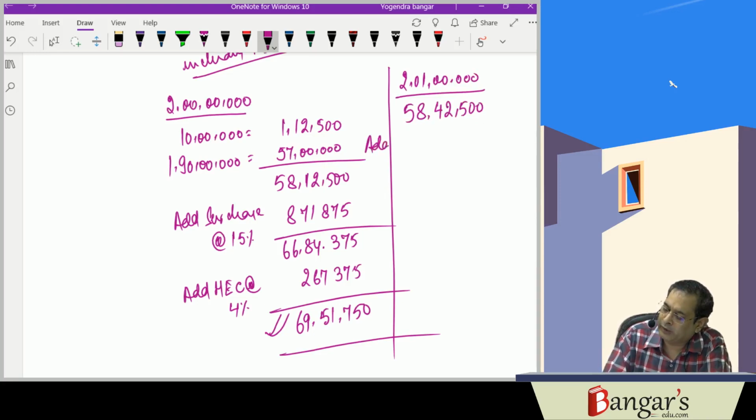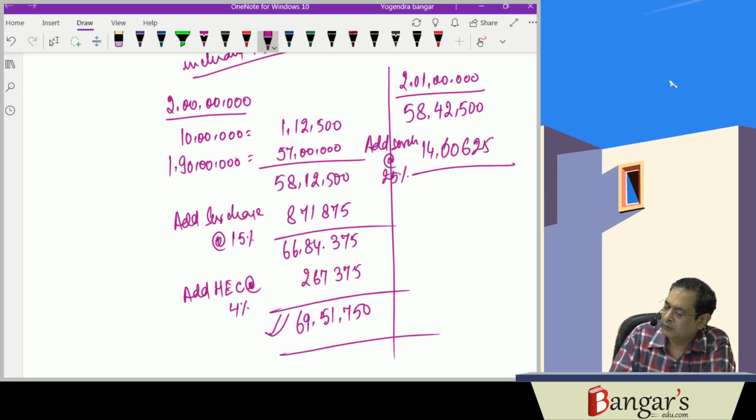Add surcharge at the rate of 25%. Surcharge will be levied at the rate of 25%. 58,42,500 into 25%. That is 14,60,625.